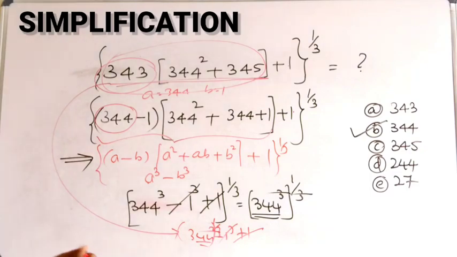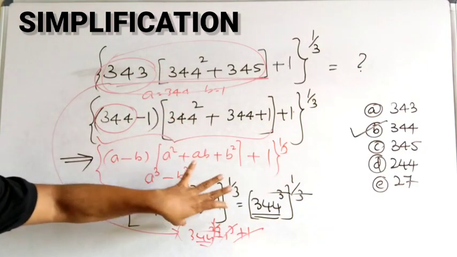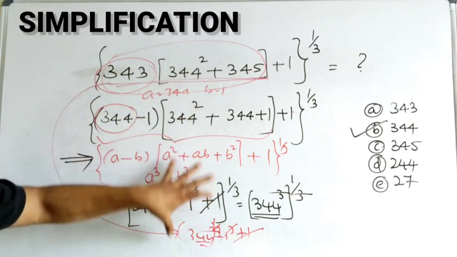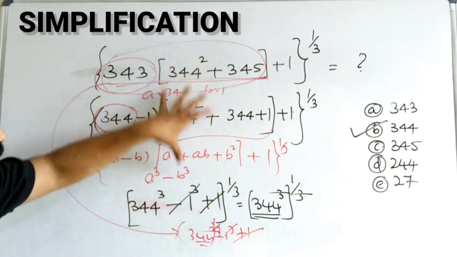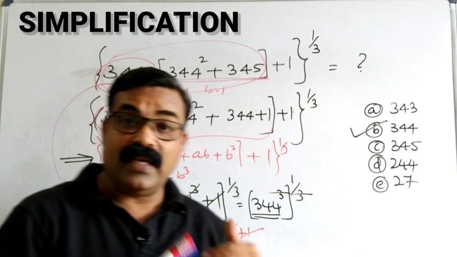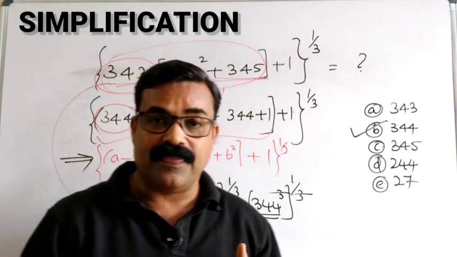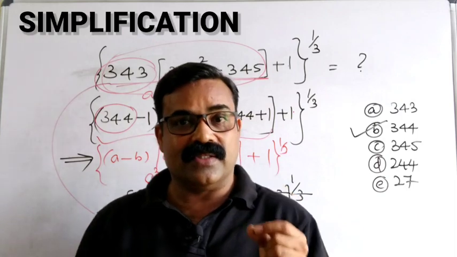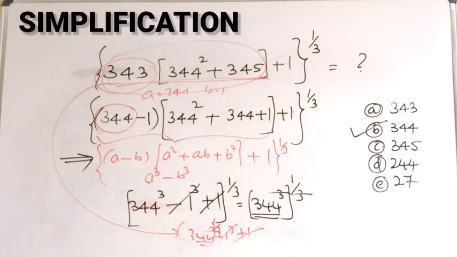Once your concept is clear, how we got this answer, for the purpose of explanation only I have written all these lines. But once you practice this type of questions, by taking more and more questions, answering these questions needs only 5 to 10 seconds. So practice with more and more questions. Then let us go to the next question.